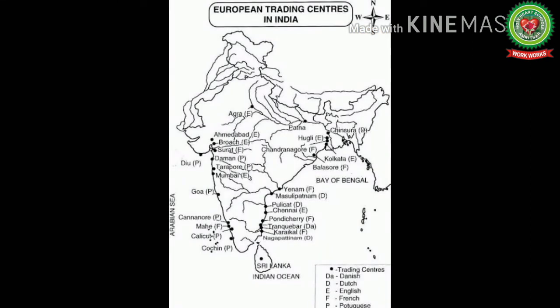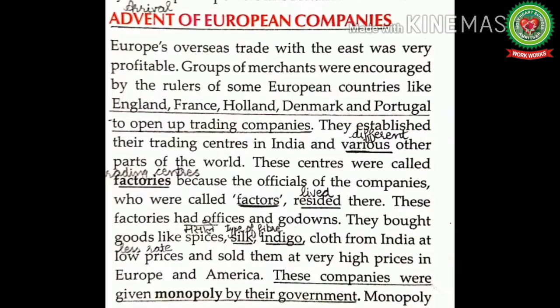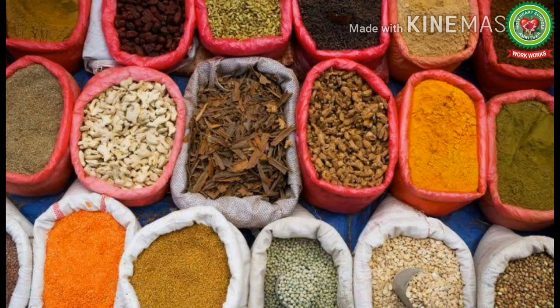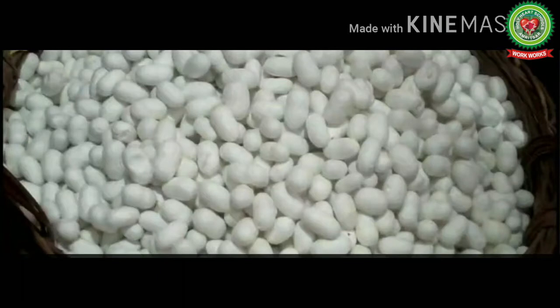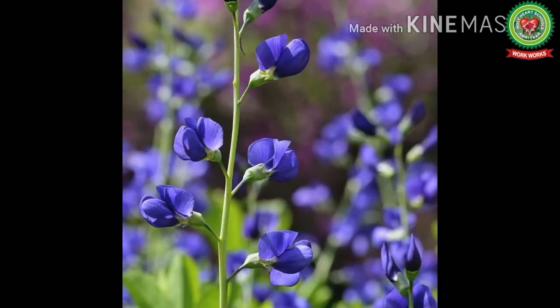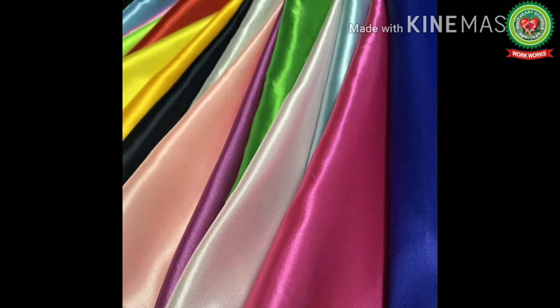They started establishing their centers in India, and these centers were called factories because the officials of the companies who were called factors resided there. These factories had offices and godowns. Means the centers which were established by the Europeans were known as factories, and the officials of the companies were known as factors. They bought goods like spices, means masale, silk, that is a type of fiber, and indigo, a blue dye obtained from a tropical plant, and cloth from India at low prices and sold them at very high prices in Europe and America.